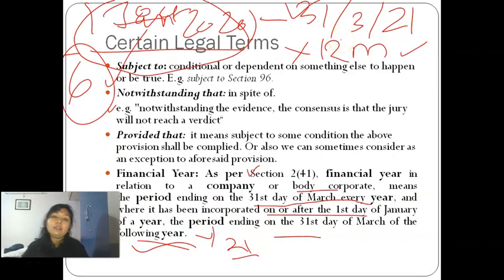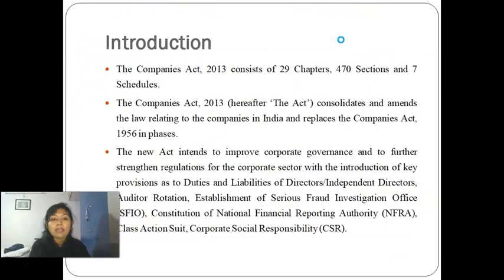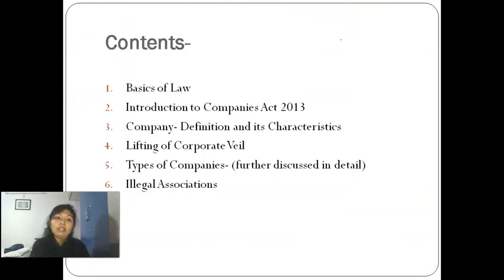Now, with the next video we are going to start with the types of companies. Right now we have completed basics of law and the introduction to the Companies Act, and from the next video we're going to start with the topic company definition and characteristics, and we are going to start with the provisions. All the introduction is completed, and I hope you will revise this. Please revise within 24 hours before watching the further lecture.